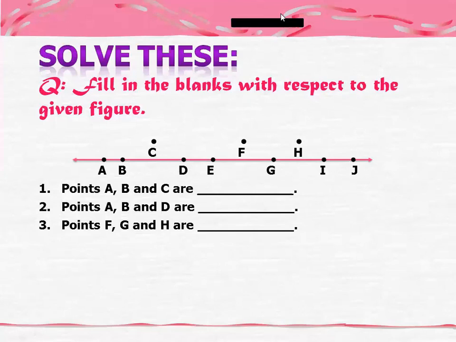Now tell me about this one. Points F, G, and H are what? Okay, Zen, you are right. Hadika, Abdullah Irfan, Aiza, Suhaima, Ali, Salman, Hamza. Hamza, you are wrong. Marusha, Unshir. So points F, G, and H are non-collinear points. Shayan Abid, you are also right. Now move on to the next one.